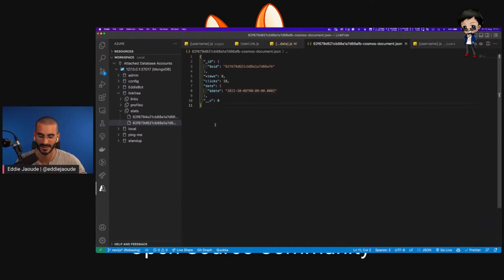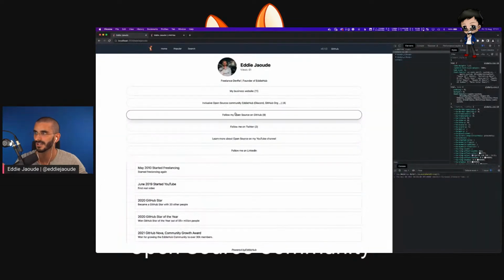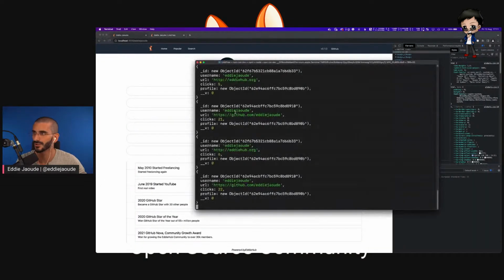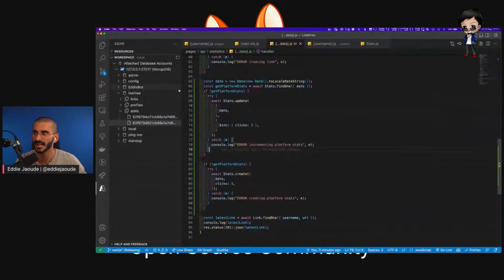So if I refresh this, what I'm going to do is not refresh my page. I'm going to click on these links, and I hope there's no error, and just check the console log. No error. We've got a console log somewhere, but that's fine. If I refresh this, I'm expecting a third document, and it will have no profile views, but like 4 or 5 link clicks. Refresh it.